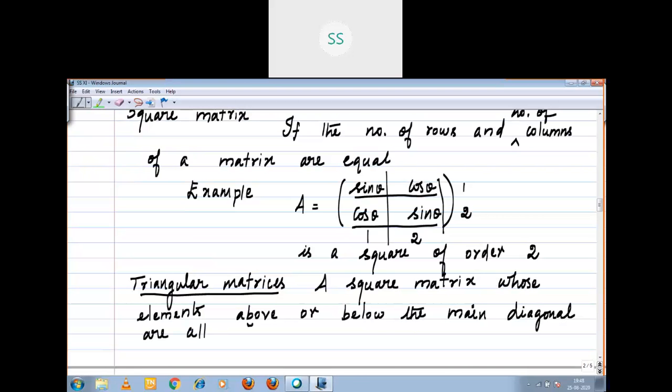All 0. All 0 is called triangular matrix, right? Below or above the main diagonal, all the entries are 0. That we call a triangular matrix. In that, two types are there. That I will discuss